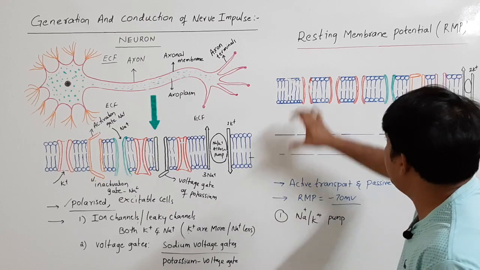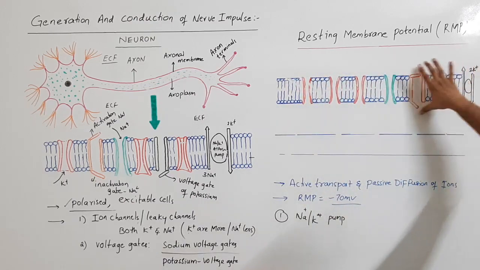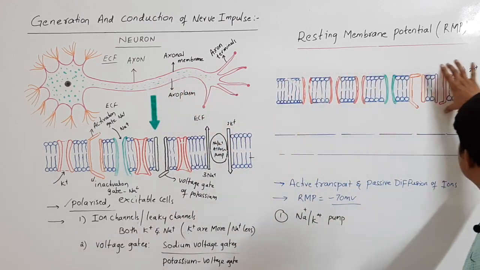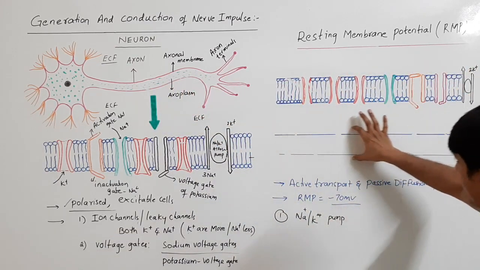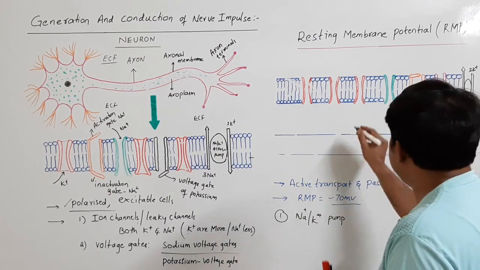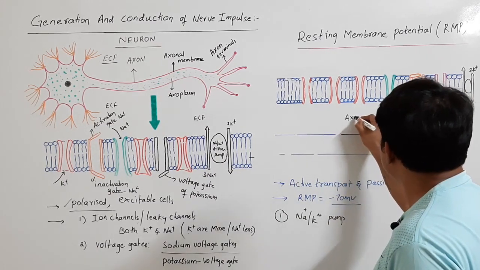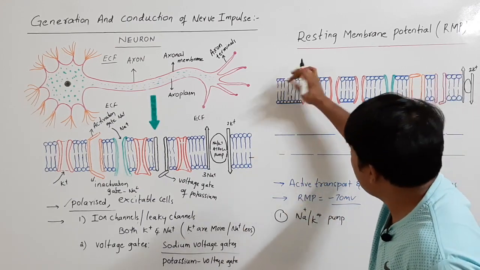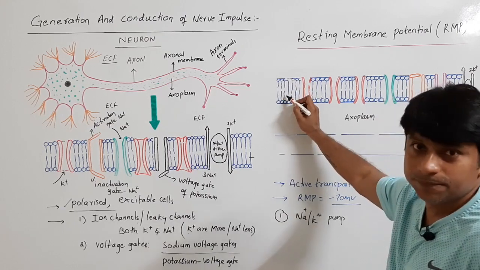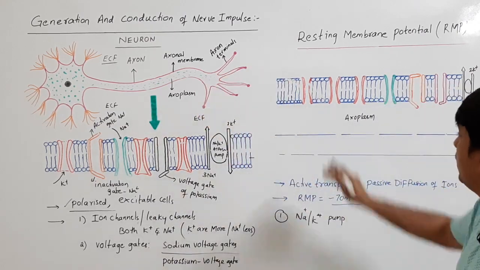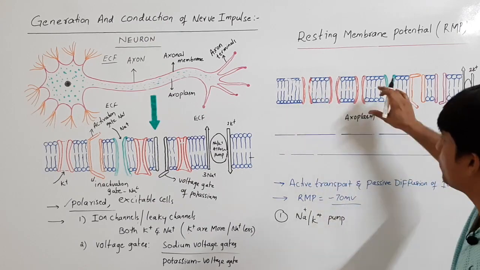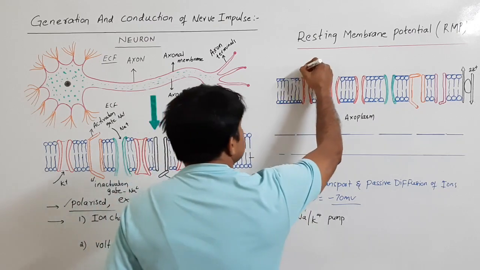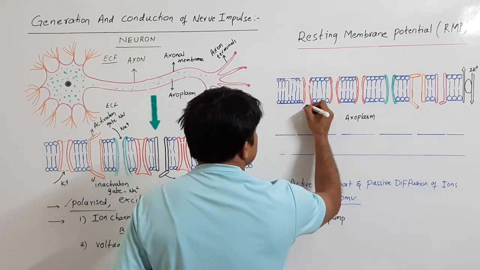Listen, this part is the axon. This is the axon, the same axon. This is the axolemma, the axonal membrane. This is also the axonal membrane, and I can call this the axoplasm. This is the phospholipid layer. As we have just discussed, this axonal membrane, or the phospholipid layer, has several leaky channels. So listen, this is the leaky channel for potassium.